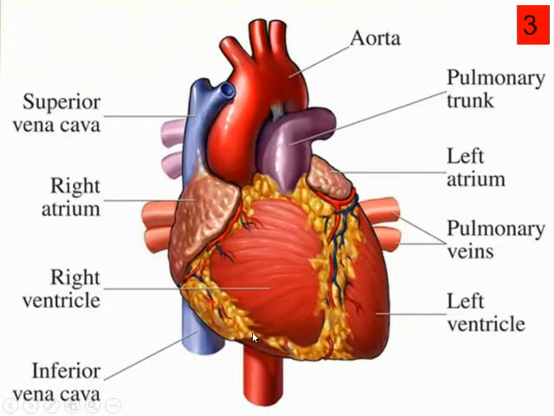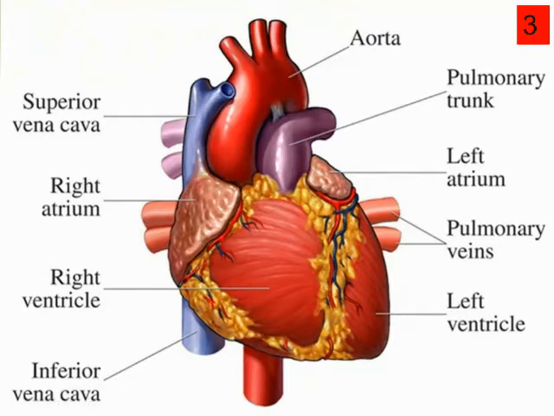If you look downward, this is the inferior vena cava, and this is the superior vena cava. These are two broad vessels of veins that bring blood into the heart, but this blood is deoxygenated. From the systemic aorta, the blood is transported to all parts of the body, and this blood is oxygenated. One more broad vessel, purple in color, is the pulmonary trunk. This is also a broad vessel which arises from the right ventricle and goes towards the lungs for the blood to take oxygen.